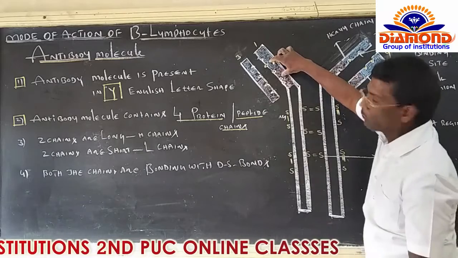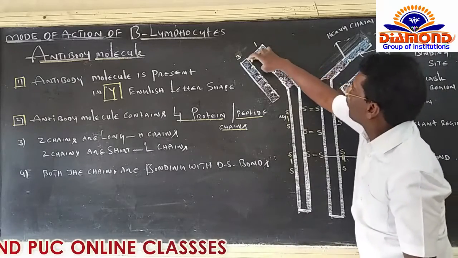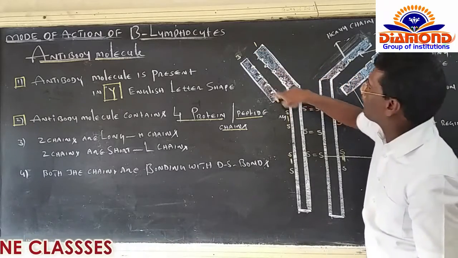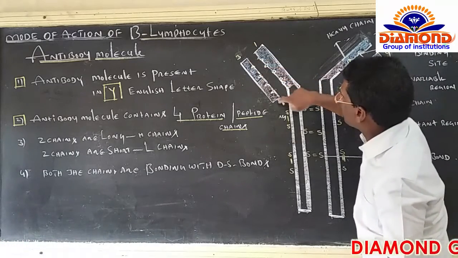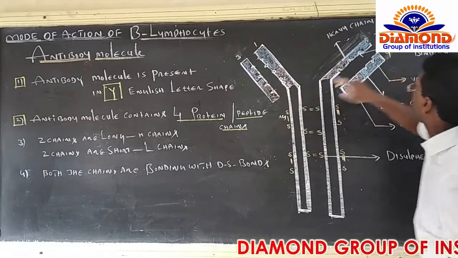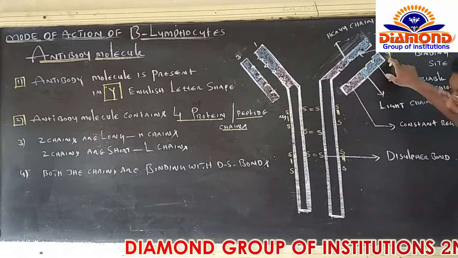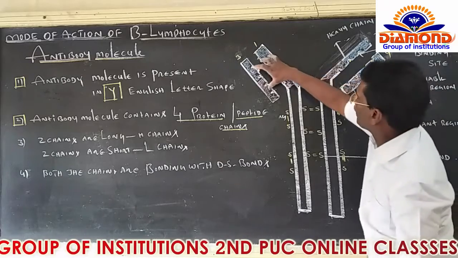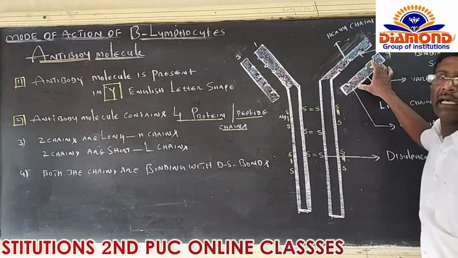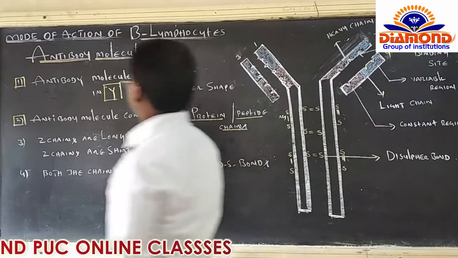And quite opposite to the long chains, or heavy chains, there are short chains here: number 3 chain and number 4 chain. This short chain is also peptide chain number 3. This short chain, number 4, is also one peptide chain. So these are all very short. That's why we are going to call them light chains. That's what I meant to make very clear here.